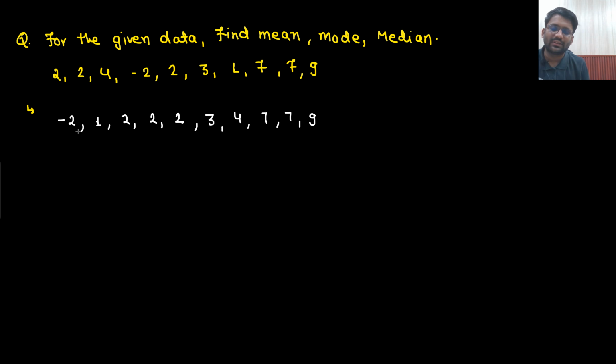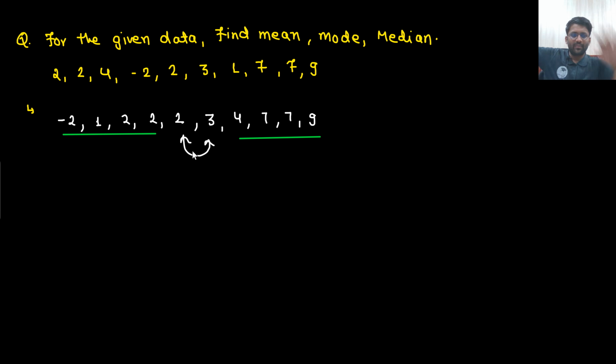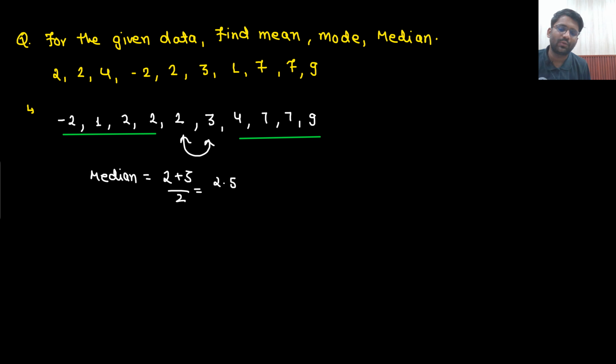So here I can leave 4 here and the next 4 here. So this time in the middle there are 2 numbers. Like on the left side you have taken 4 numbers, on the right side you have taken 4 terms. So in the middle there are 2 numbers this time. So what will be the median? Median would be the average of these two. That means 2 plus 3 divided by 2. So the answer will be 2.5. So this time the median is 2.5.